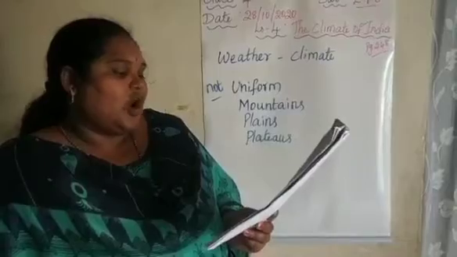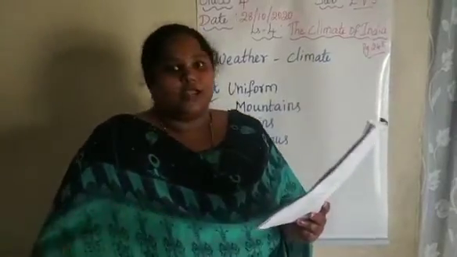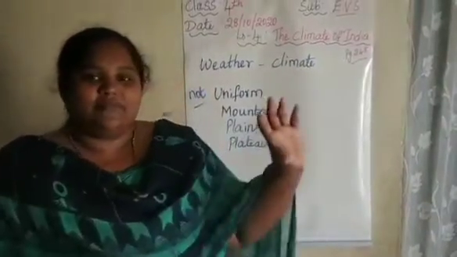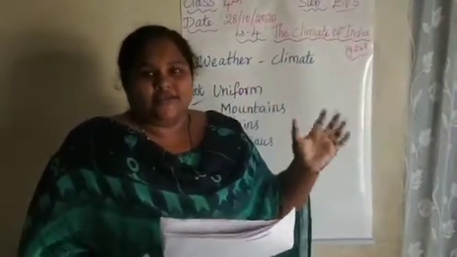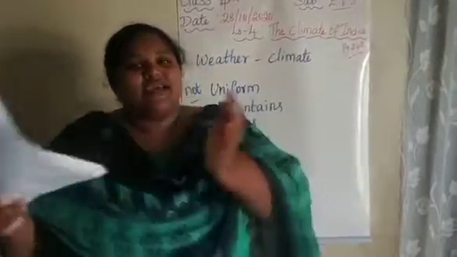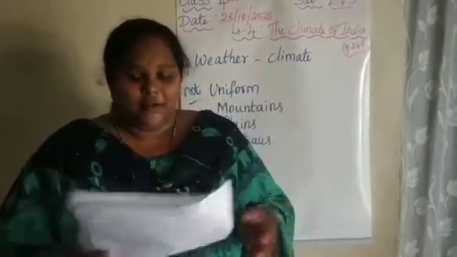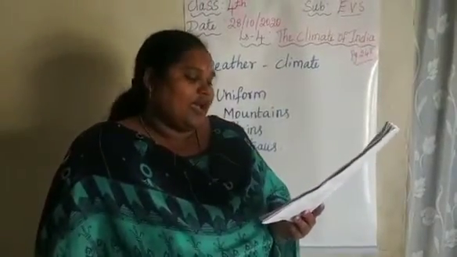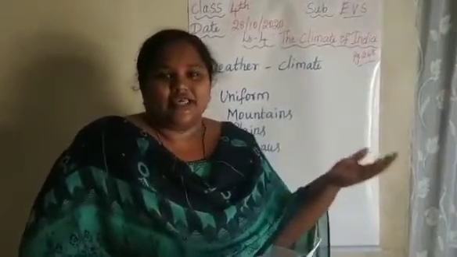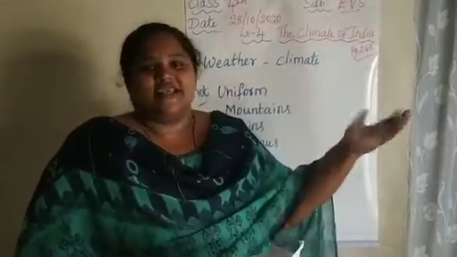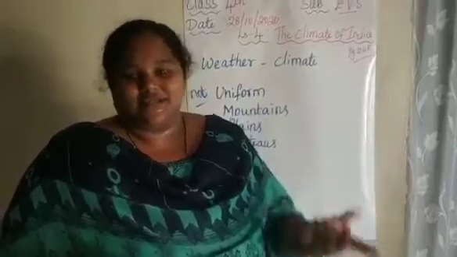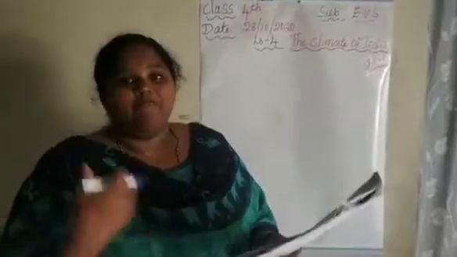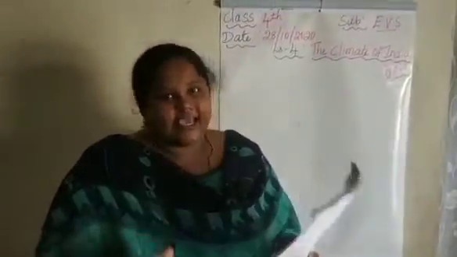Some parts of the country are extremely cold, extremely meaning very cold, while others are warm in the same months. In India, some states have coldness in some months, and in the same month some states have very hot climate. In the same way, some regions receive heavy rainfall, while others are dry. In some states there is very high rainfall, while in other states there is no rainfall in the same month. So the climate varies from one region to another in the same country itself.